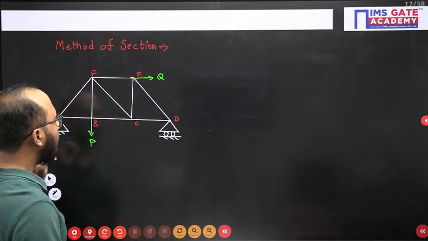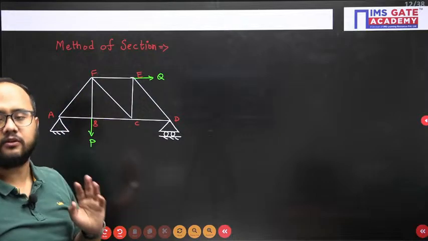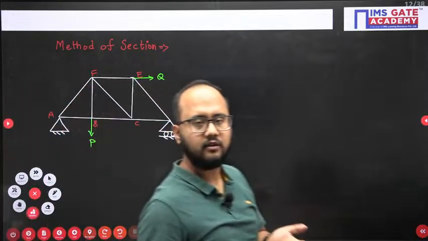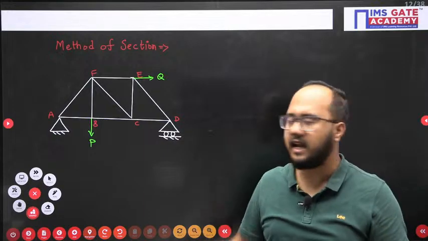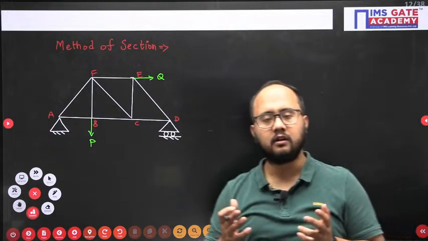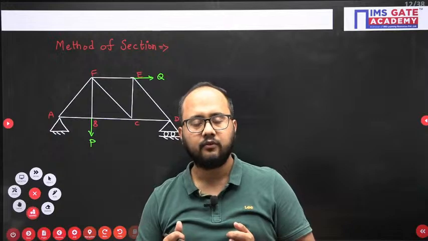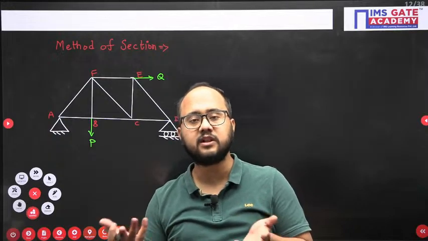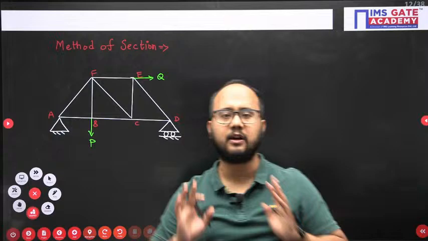So what will I do? I will cut the truss with a section. In the method of section we use a section and cut the truss. How to take the section here? Which section, and through which members does that section pass? That is the basic doubt we are having.